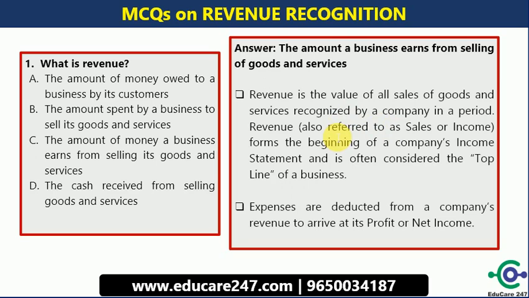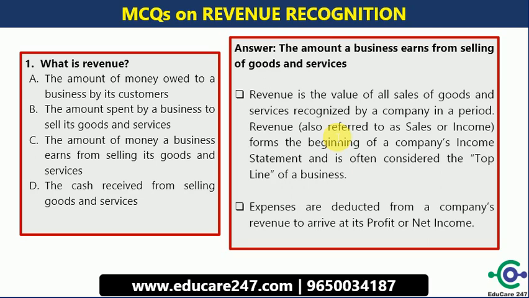It is generated by the income statement, and it is also often considered the top line of a business. It is compulsory for any business to get revenue at the end of the financial year. Expenses are deducted from a company's revenue to arrive at its profit or net income. So to deduct these expenses, definitely the revenue must be generated by the company itself.